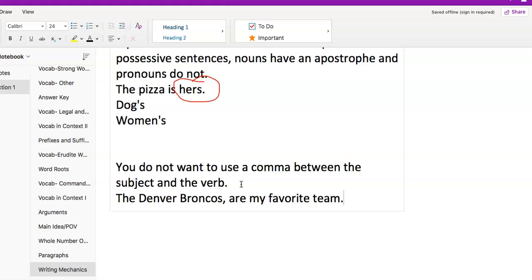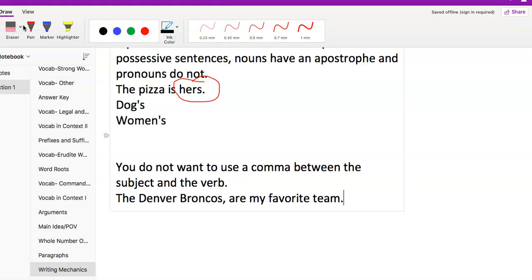Get rid of the comma, and then we have a grammatically correct sentence, because we put a comma right between the subject and the verb. Right there, we've got subject, verb, problem. So if we just get rid of that comma, it just says, the Denver Broncos are my favorite team, period. Perfect. We're good to go.